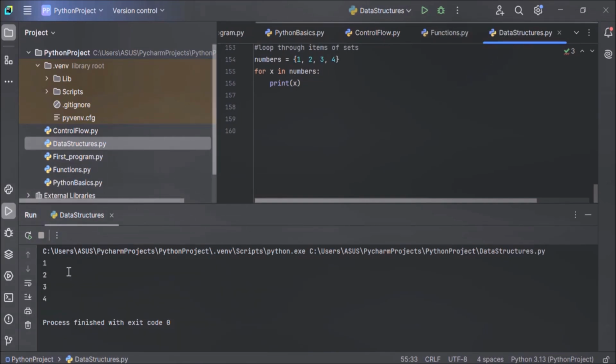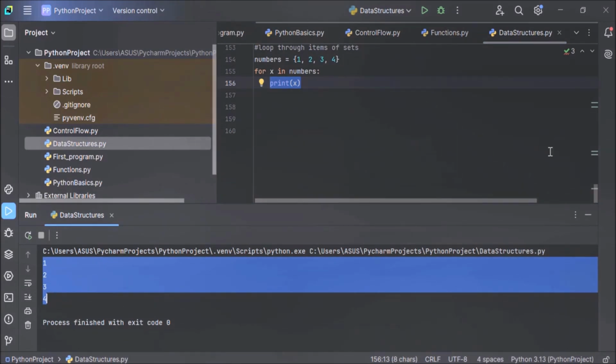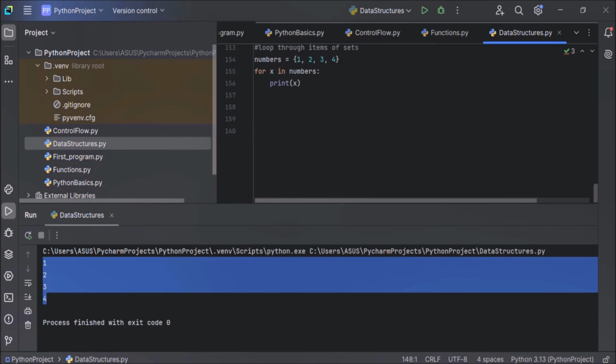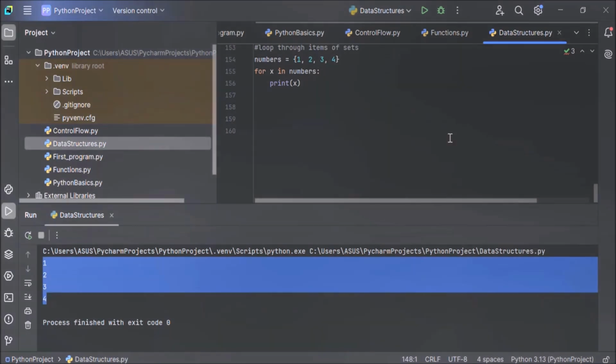You can see here in each iteration, one value from the number set is stored in variable x, and that x is printed here. And here we have an output 1, 2, 3, 4. So this is how we can use for loop to iterate over sets. Sets are particularly used for mathematical operations and eliminating duplicates. You have to remember this.